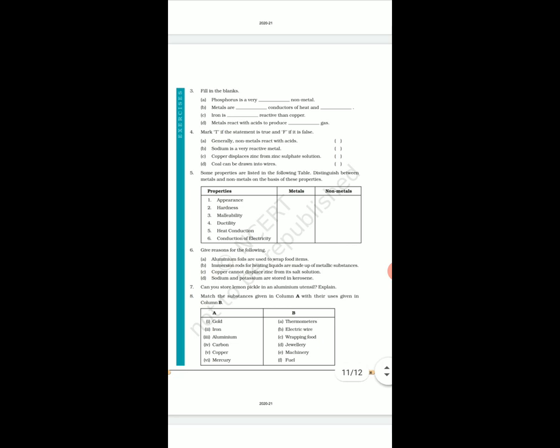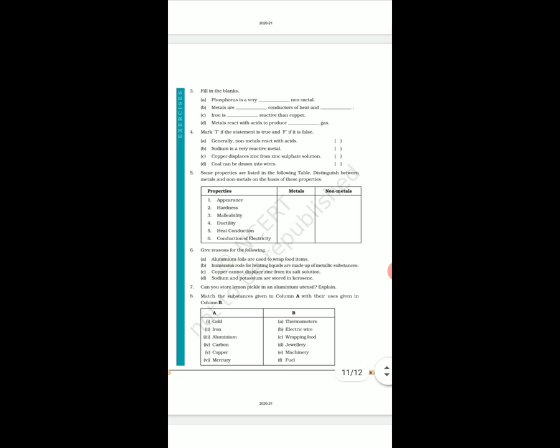Question number 9. What happens when? You have to write what will happen. First one, dilute sulfuric acid is poured on a copper plate. What will happen when sulfuric acid mixes with copper? Copper sulfate will be made and sulfur dioxide gas and water will be released.